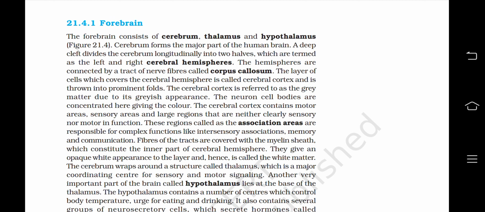Fibers of the tracts are covered with the myelin sheath, which constitute the inner part of the cerebral hemisphere. They give an opaque white appearance to the layer and hence is called the white matter. The cerebrum wraps around a structure called thalamus, which is a major coordinating center for sensory and motor signaling. Another very important part of the brain called hypothalamus lies at the base of the thalamus.